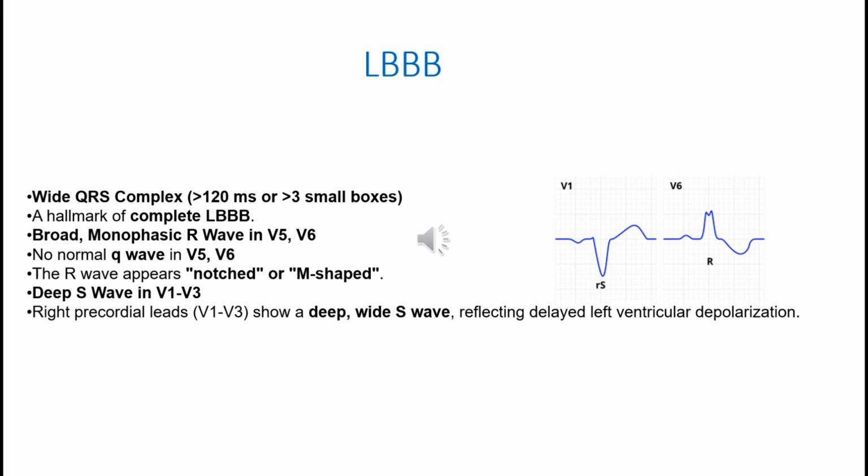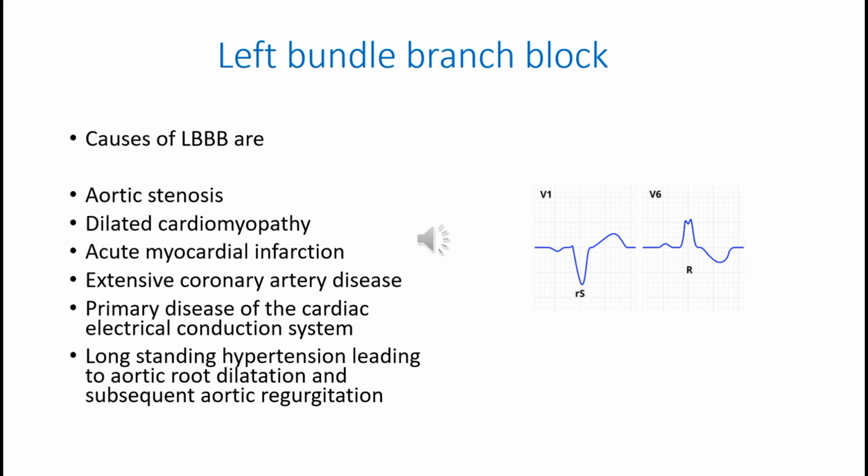Notched or M-shaped R wave in V5, V6, and in V1, V2, deep wide S waves, just opposite of right bundle branch block. It's a very serious condition and needs pacemaker. It's mainly due to primary disease of the cardiac electrical conduction system and myocardial infarction.